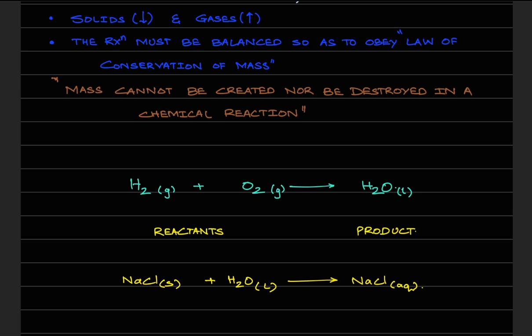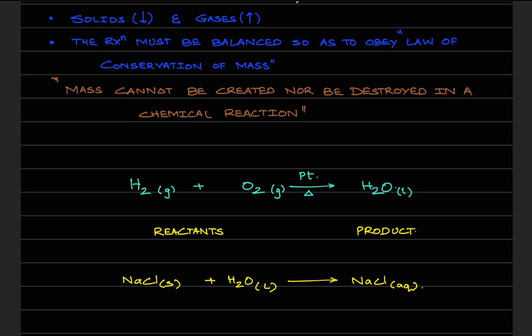So whatever the conditions related to temperature, pressure, or catalyst, it might be anything. Whatever conditions are required need to be written on top of the arrow. So in this case, when you have H2 and O2, I would require a catalyst, that is platinum, and along with this I would require a small amount of heat for starting the process.